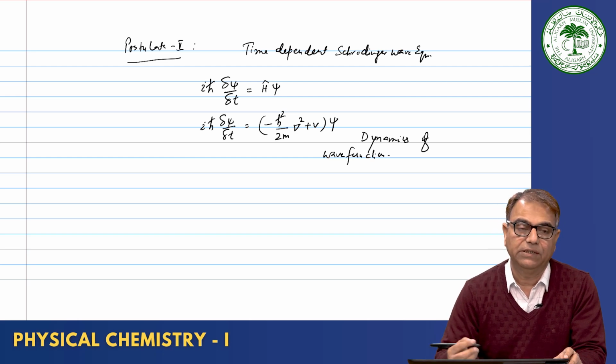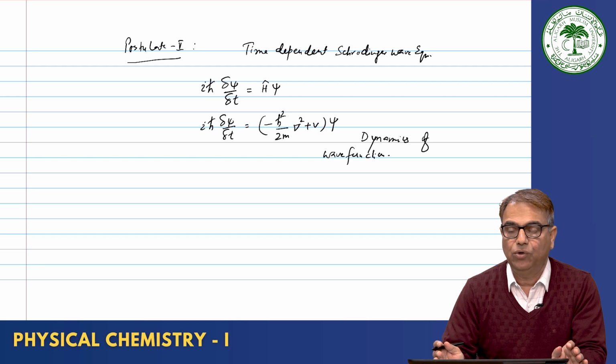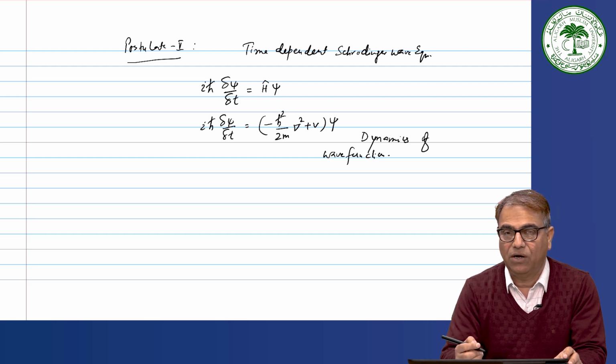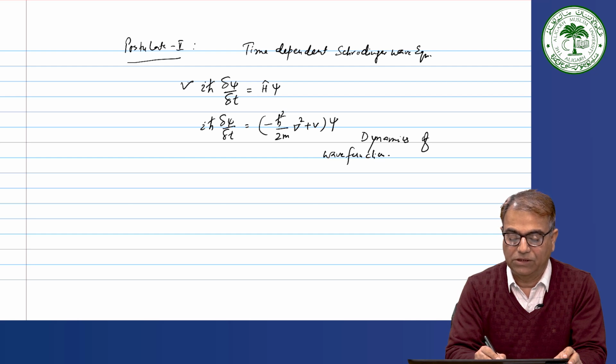Means if the wave function is changing, other properties will also change. But throughout this quantum chemistry course, we will not be concerned with dynamic systems. So, we will not use the time dependent Schrodinger equation, but for those phenomena for which you need to know the time average or the dynamics of the system, you can use this equation also.